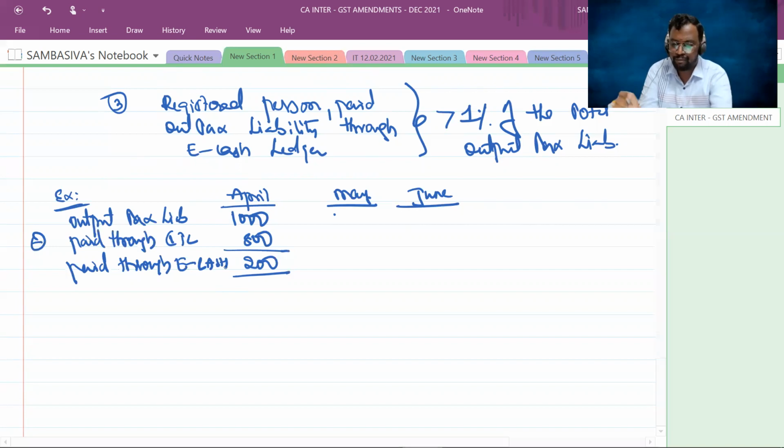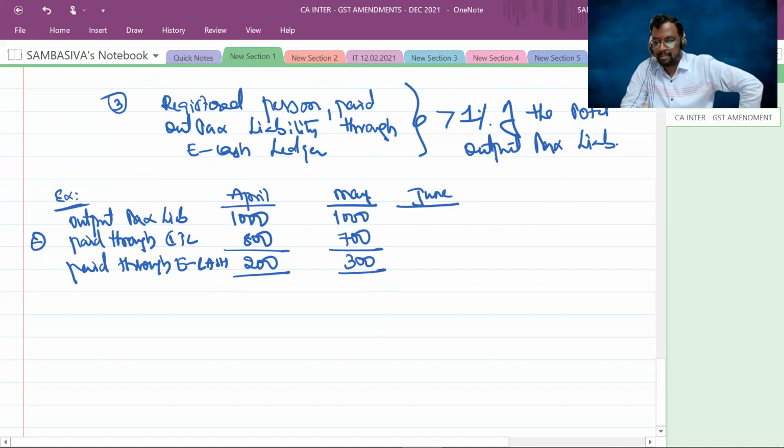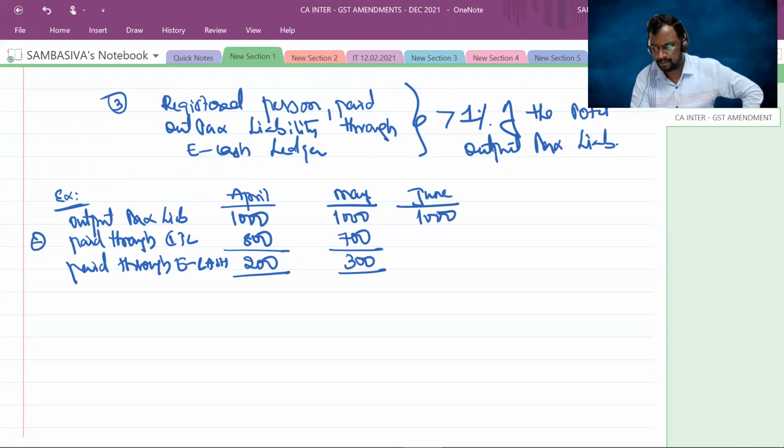Now for the month of May, my output tax liability, let us assume, is 1,000 rupees, and the credit balance available is 700, and 700 I paid through electronic credit ledger. The remaining 300 I paid through e-cash. Right, sir. Now for the month of June, my output tax liability is 1,000, and I have an input tax credit of the entire 1,000 rupees. Now, can I use the entire 1,000 for the payment of my output tax liability in the month of June?